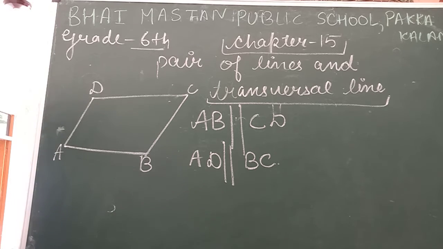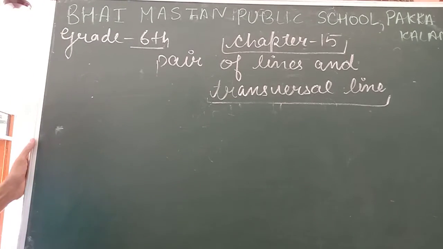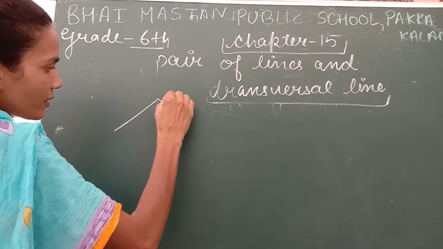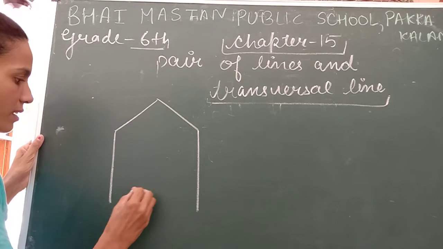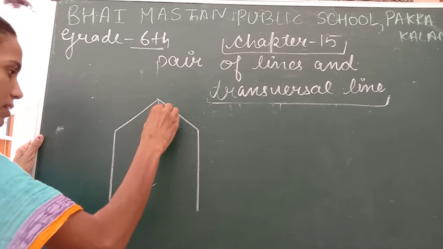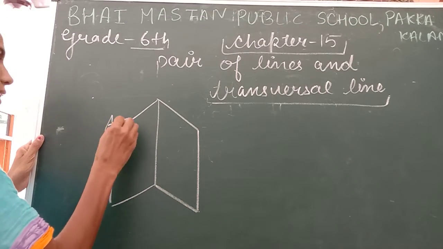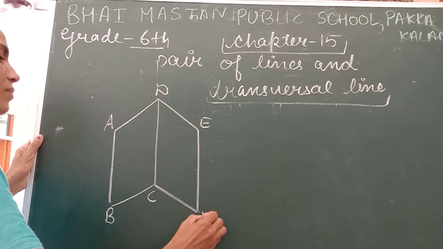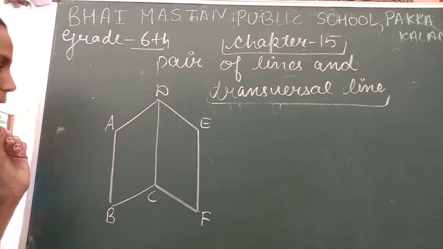So now we are going to discuss another diagram. You give me an answer which are parallel. The diagram is here: A, B, C, D, E, F. So in this diagram, three lines are parallel.